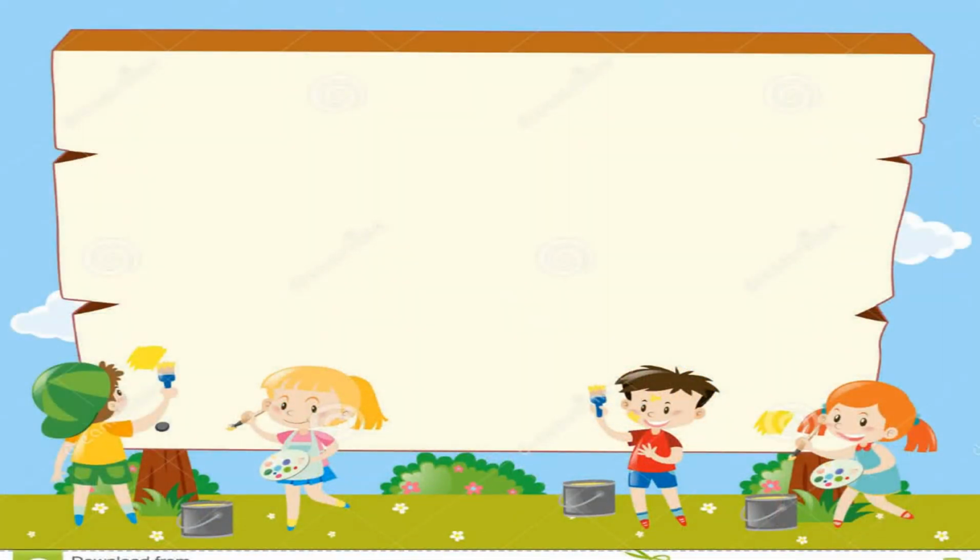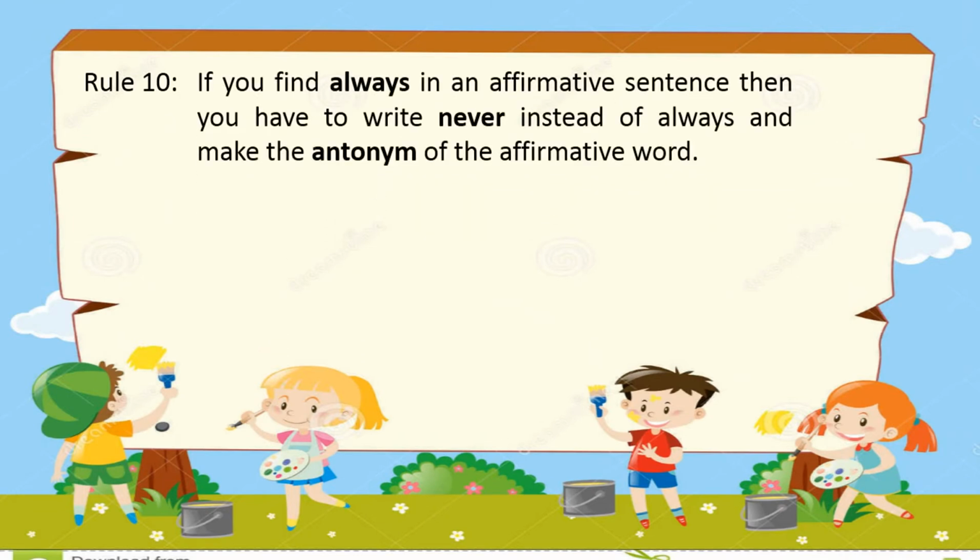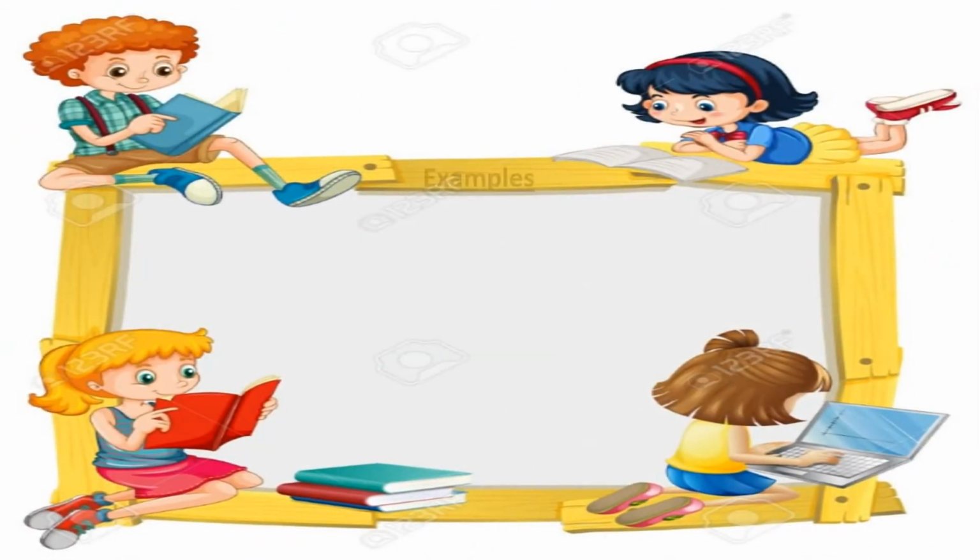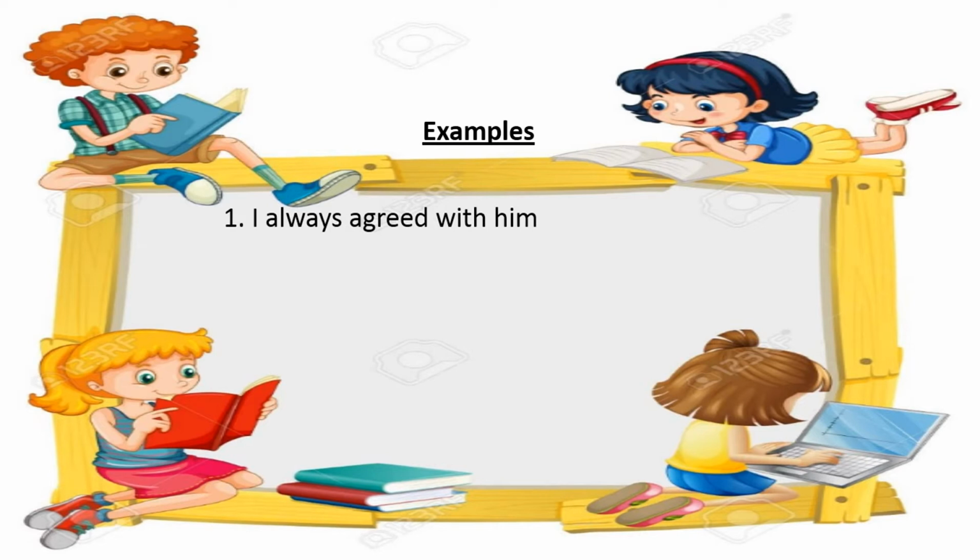Rule number 10. If you find always in an affirmative sentence, then you have to write never instead of always and make the antonym of the affirmative word, as in the previous rule. Example: I always agreed with him. Here agreed is the affirmative word, its antonym is disagree, and instead of always you write never. So: I never disagree with him.